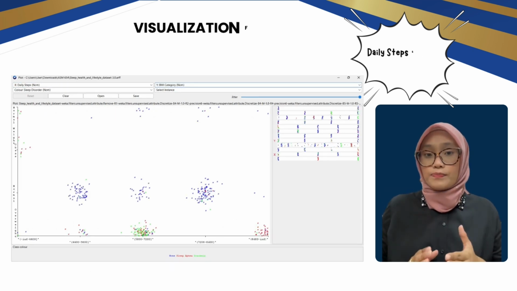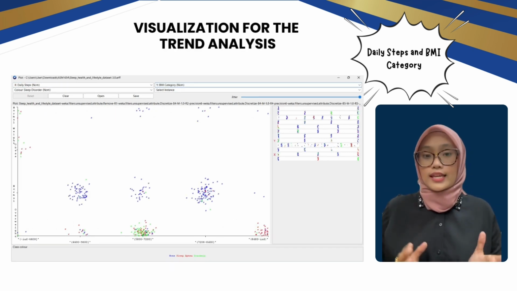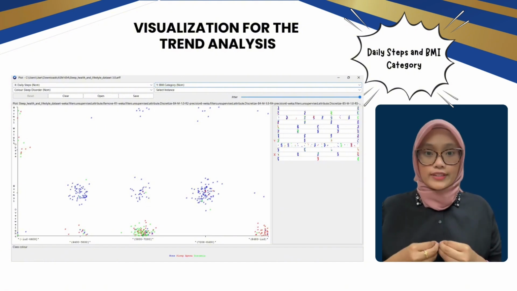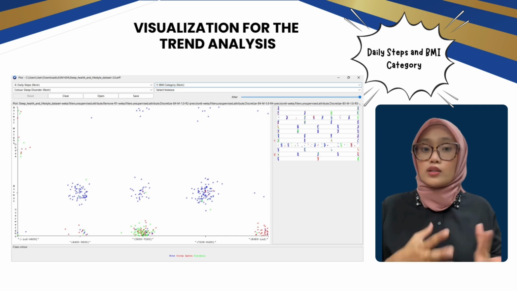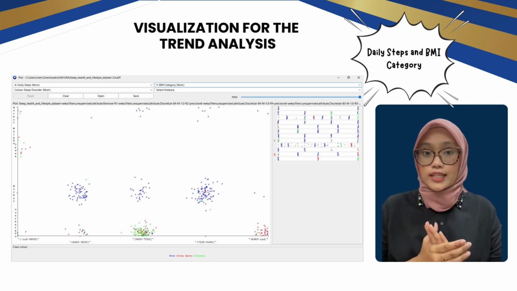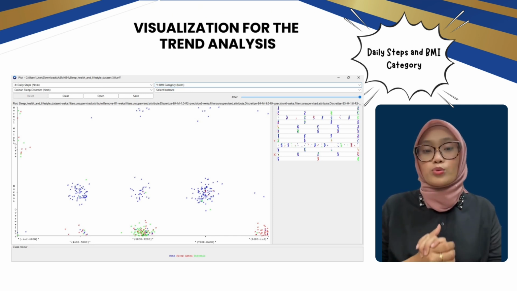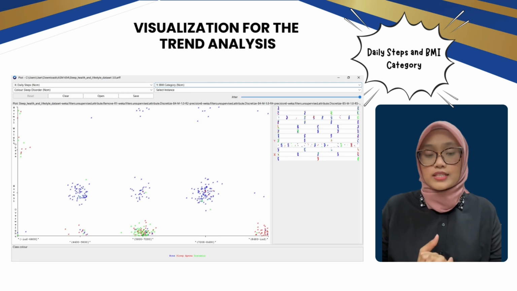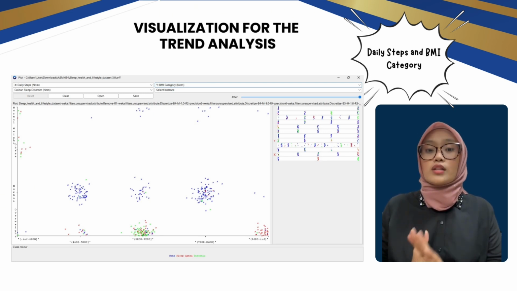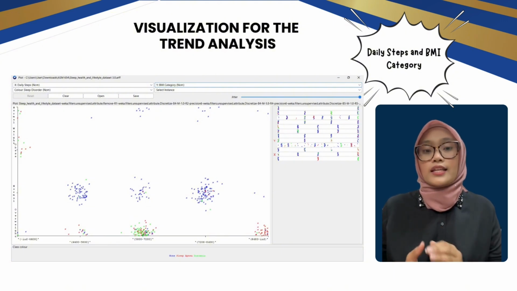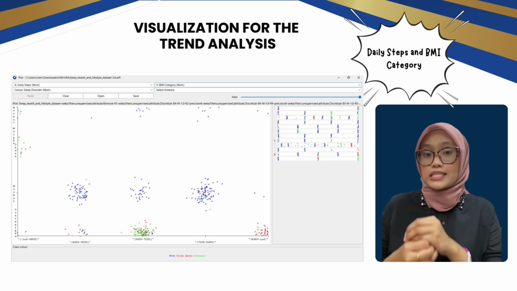Next, a scatter plot shows the relationship between daily steps and BMI categories. Looking at the distribution of data points, we can see that individuals with sleep apnea generally have higher BMI values and lower daily step counts than those with insomnia and those with no sleep disorder. So this suggests that individuals with sleep apnea tend to have a more inactive lifestyle and a higher risk of obesity, which is often associated with this sleep disorder.